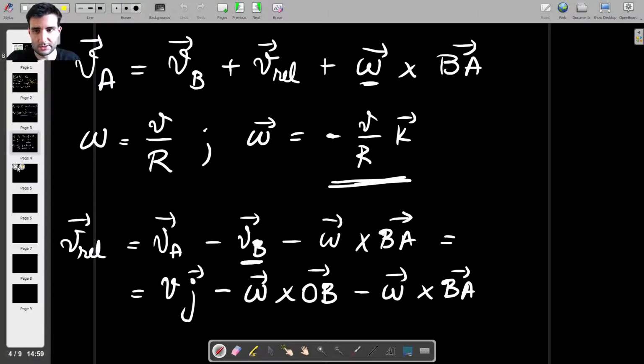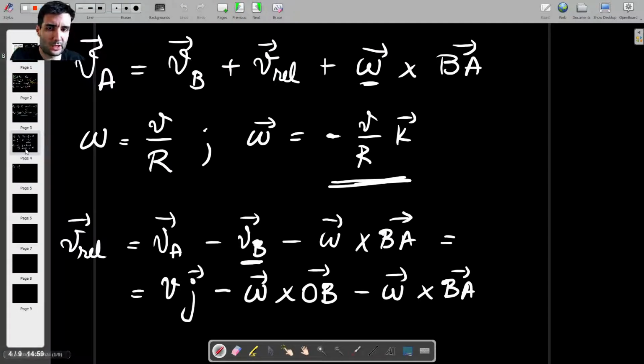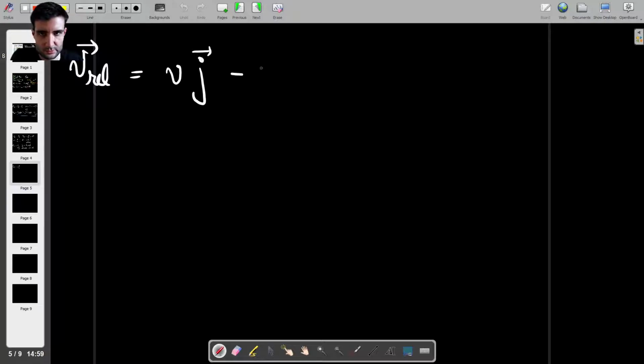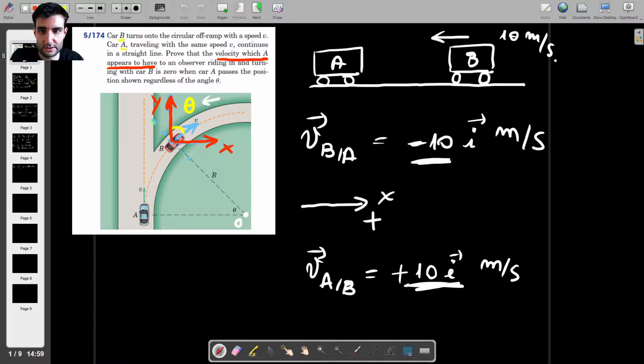So the relative velocity is Vj minus, and what we can do now is we can factorize omega, right? We have omega and then cross, and then we can add up OB and BA together as vectors. So that's vector OB plus vector BA. And according to the vector addition rules, this is what's going on. We have vector OB as this vector. So it starts at O and the arrow is pointing towards B. And then BA is this vector here. So starts at B and ends at O.